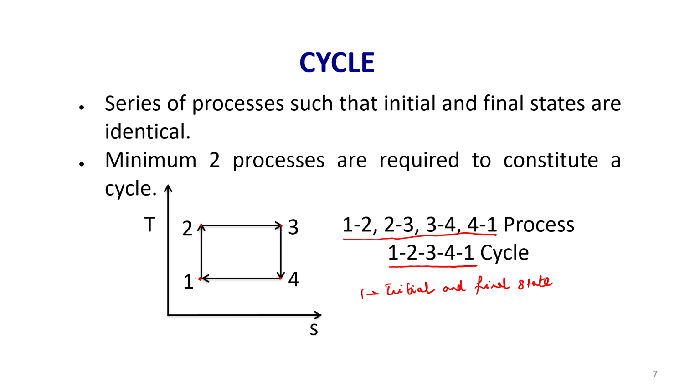Suppose I assume 1 as the initial state, the system is coming back to the original position, which is state point number 1. This is the very important condition that has to be met when we define a thermodynamic cycle. Suppose we have 1 to 2, 2 to 3 and 3 to 4, the initial state is 1, the final state is 4, then we cannot say that it is a thermodynamic cycle, because it has not met the condition that the initial state and the final state should be 1.